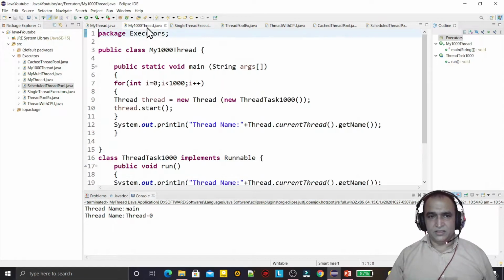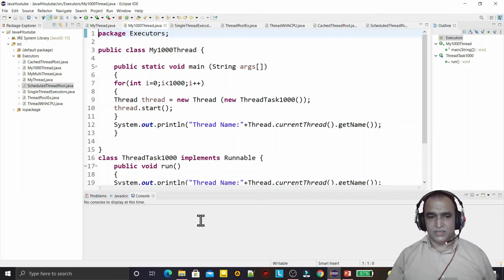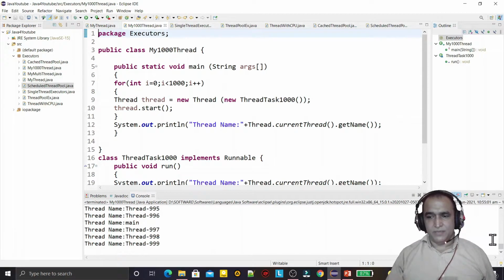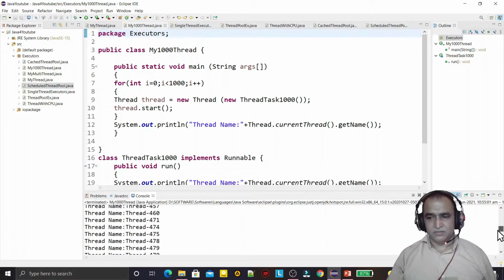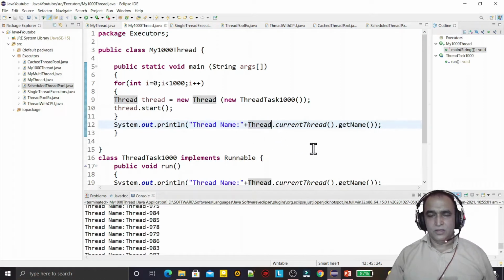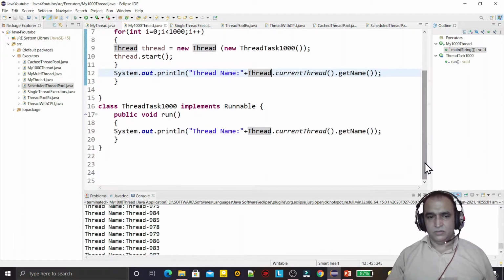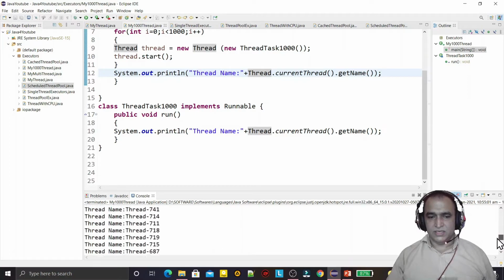But if I create 1000 threads like this, you see it will also create 1000 threads, but it may also damage the system. Because in my system I have a huge RAM, it's not creating a problem. I have only one line of code, but if you write so much code, then this problem may come, that your computer may hang or freeze. So these are the 1000 threads created just by this program, and this is the oldest way.